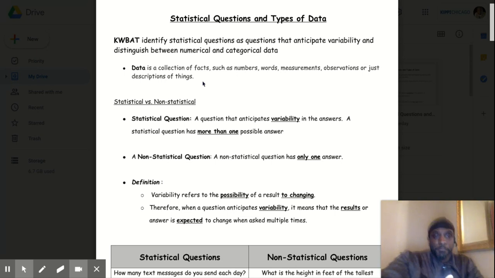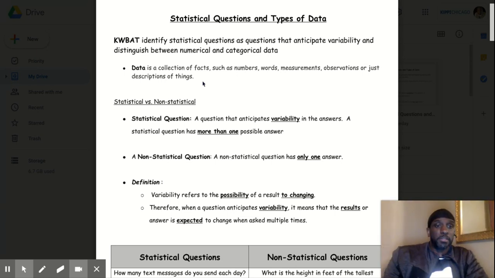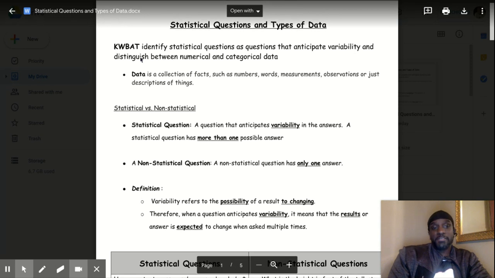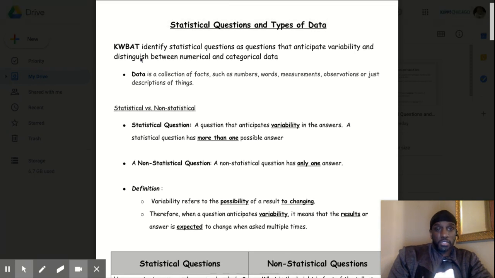All right, here we go. So today we're going to start on something new. We're going to start off looking at statistical questions and types of data. That will be the last topic that we'll do. We'll be doing all statistics for the rest of this quarter, and then we will do some review. Tomorrow you'll do types of data, but today you will just do statistical questions. But I will talk about both today.